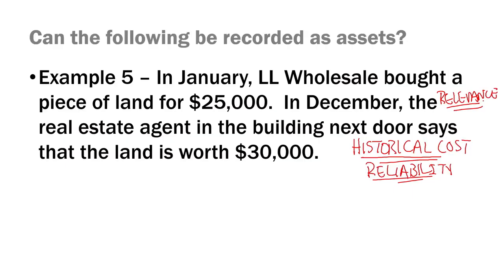Would it be relevant to the financial statement reader to know that LL Wholesale's land is worth $30,000? Absolutely. But hopefully I just convinced you that it would be very difficult to get a reliable estimate of that value. So the standard setters in the U.S. have traded off relevance in favor of reliability, and in situations where the value of assets increase, they say, let's stick to the reliable historical cost number that we know is an extremely good number because that's what the company paid for the land to start with.